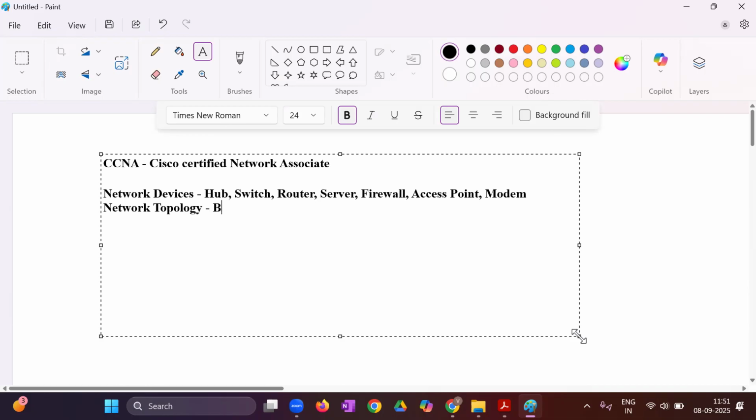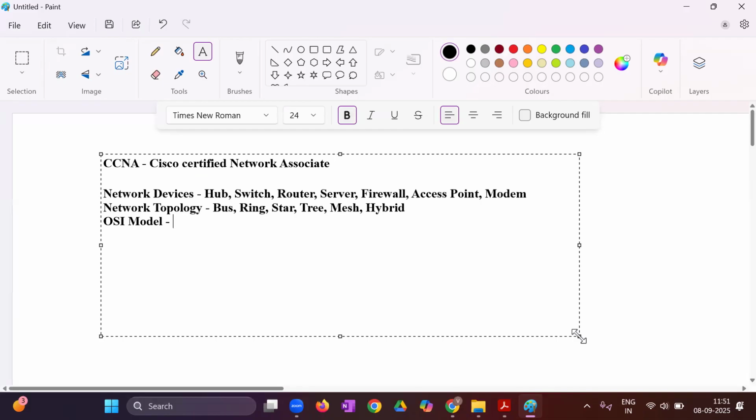In that, what we have? Bus topology, ring topology, star, tree, mesh, hybrid, right? Then the OSI model. One is forgotten: point-to-point, one-to-one connectivity it is only, right? So the OSI model we will be doing.